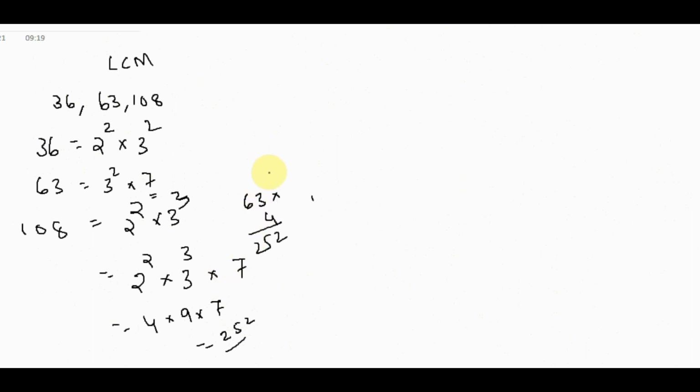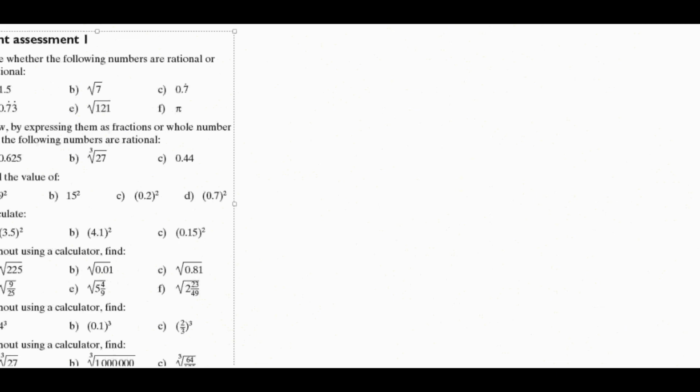Then we can discuss the rational numbers. Okay, today's section is completing right now. So we can discuss one assignment paper for you. You have to work on it and give your comments. Any doubt you have, you can ask. Let us become familiar with the first assignment: state whether the following numbers are rational or irrational. You have to find whether the given number is a rational number or not. Next video we can discuss these problems clearly.